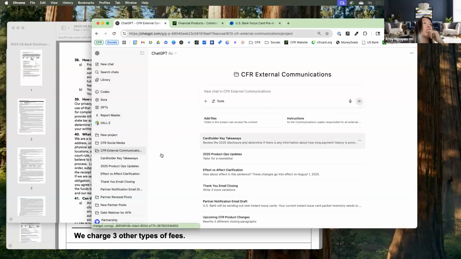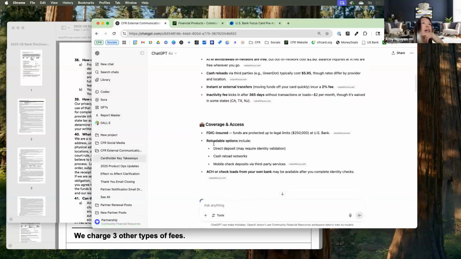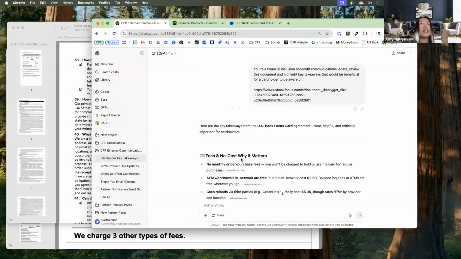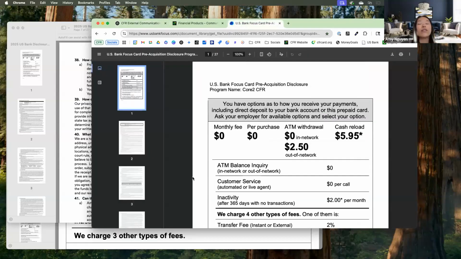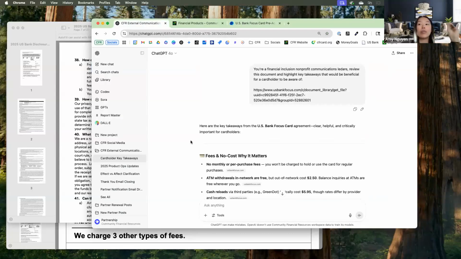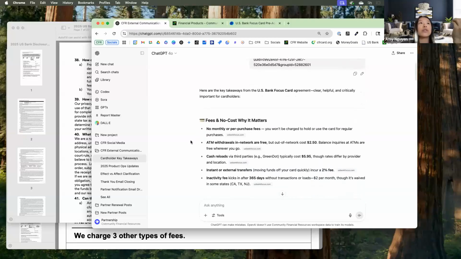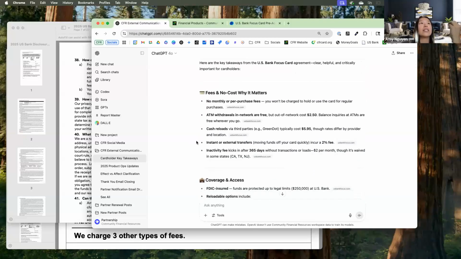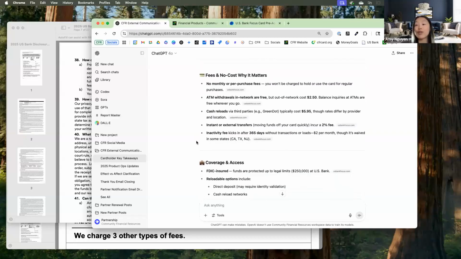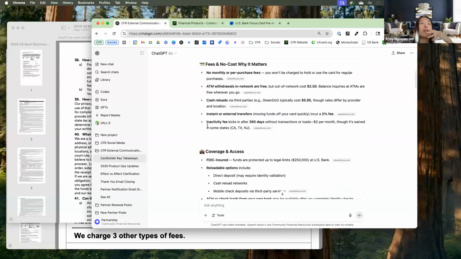And the first thing that I did was I had it review the document and tell me, what are the key takeaways? So I think I said review the document and highlight key takeaways that would be beneficial for the cardholder to be aware of. And I used the link that was provided from the bank. And I just wanted to confirm that the information that the bank was telling me was also what would be pulled out from the results. So as you can see here, it just highlights key things that it would be beneficial for the cardholder. And also I'm validating that this is the information that is also what the bank is telling us as well.